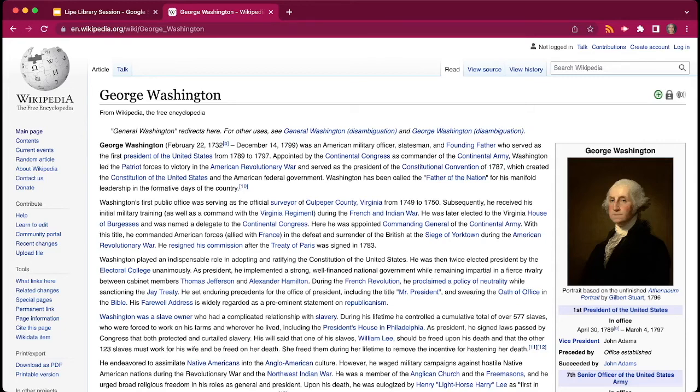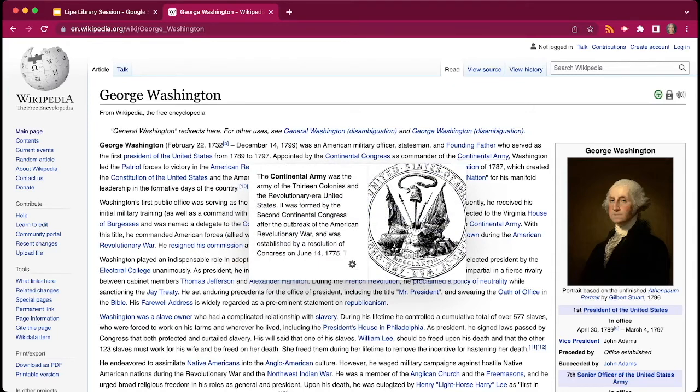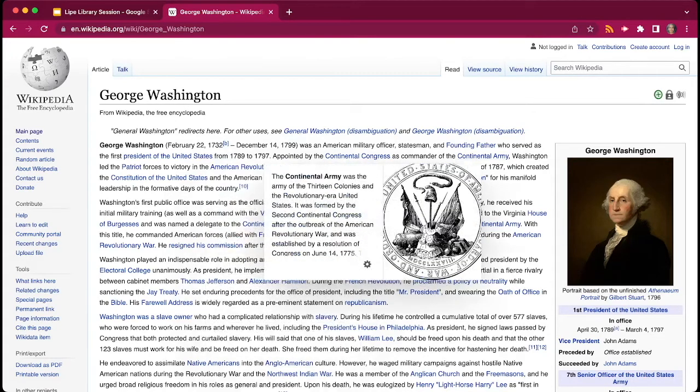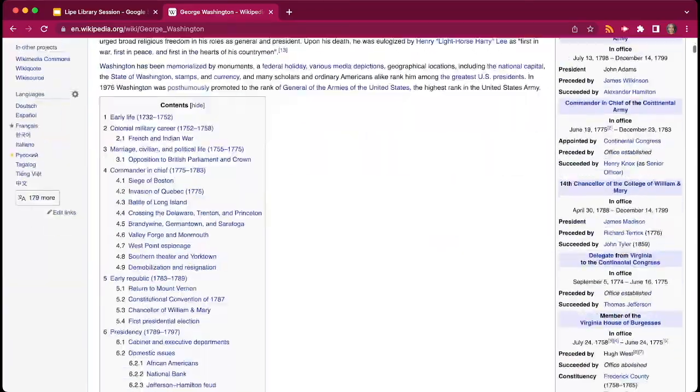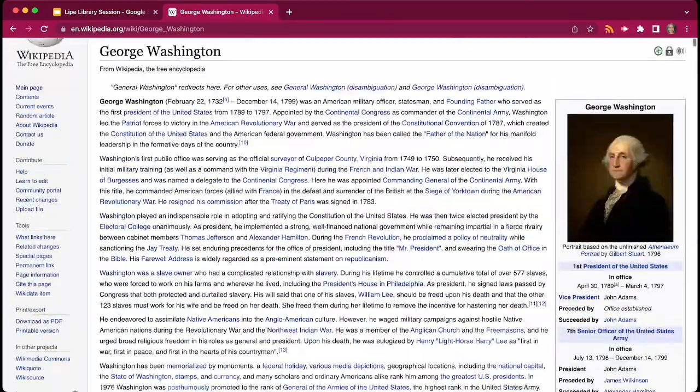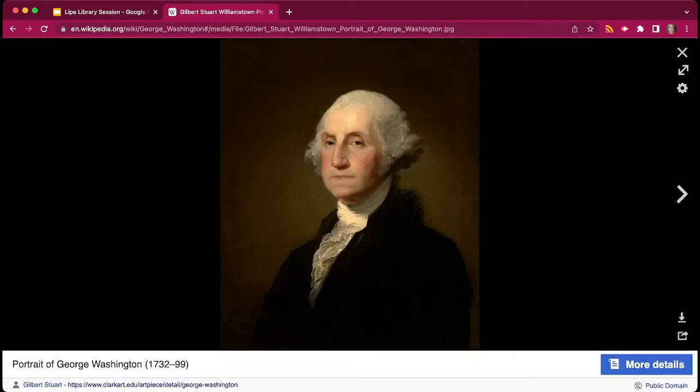If you look here, there's a lot of blue. Those are links to other Wikipedia pages about that specific subject. So if you want to know a little bit more about Continental Congress or the Continental Army, you can go there and it'll take you to a different Wikipedia page about that subject. And then there are photographs throughout the Wikipedia page as well. If we click on them, you'll see that it is also linked to the source where they got it from.